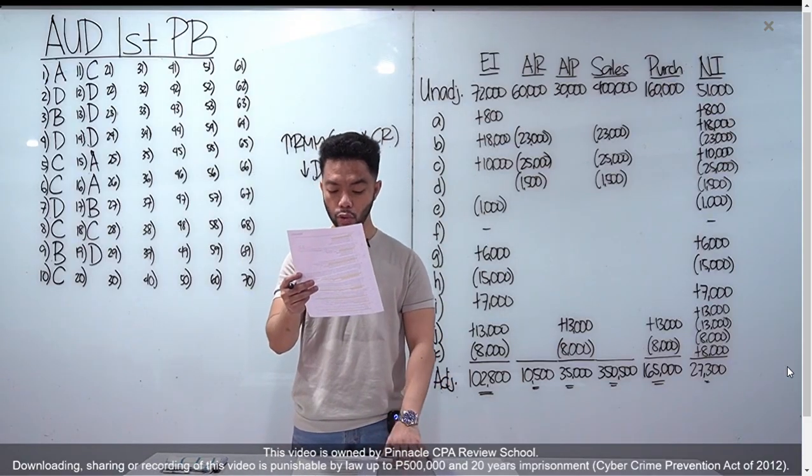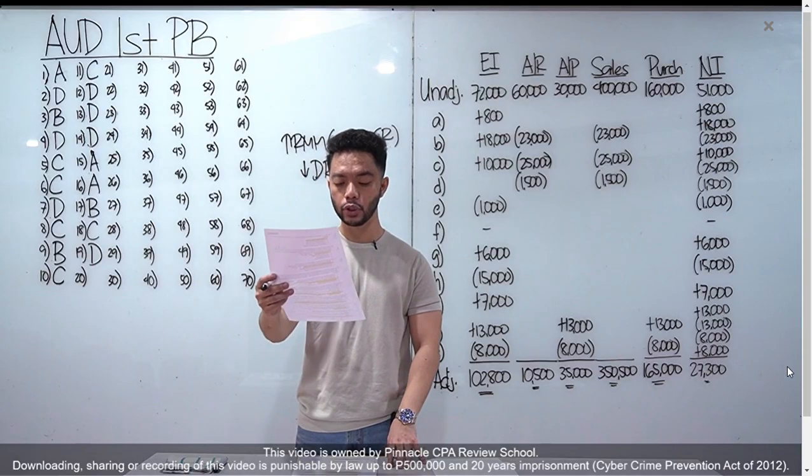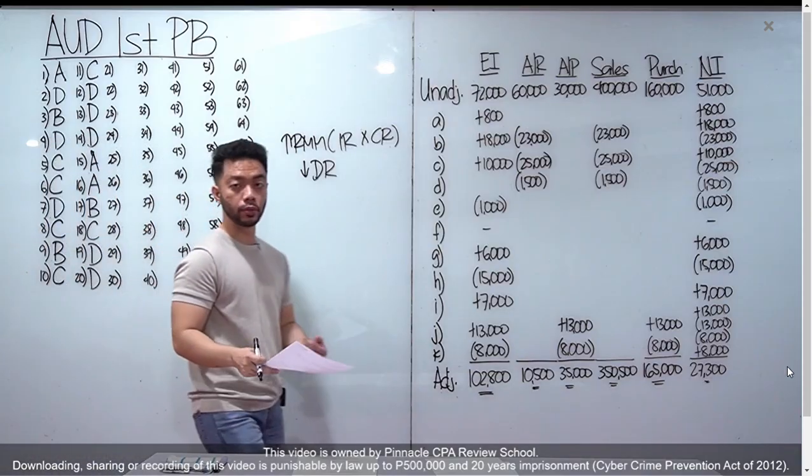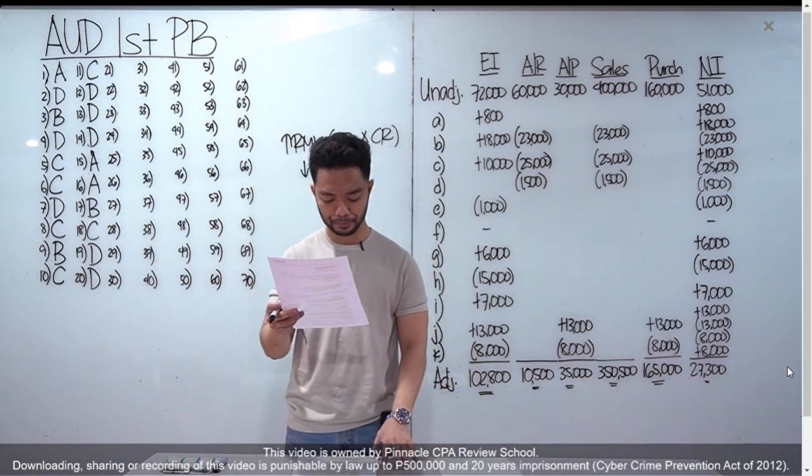Number 20, engagement letters are widely used in practice. The primary purpose of engagement letters is to, go to letter D, provide a written record of the agreement, and of course to establish the terms of the engagement. Okay? Letter D for number 20.